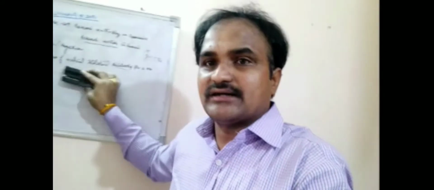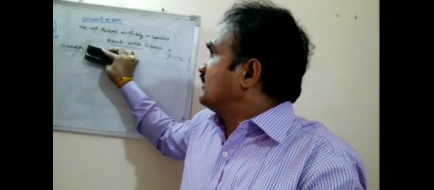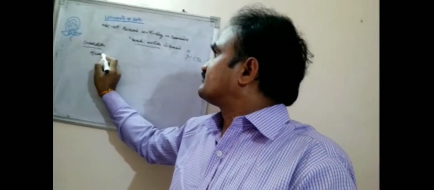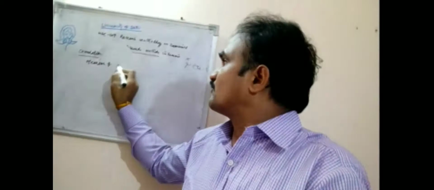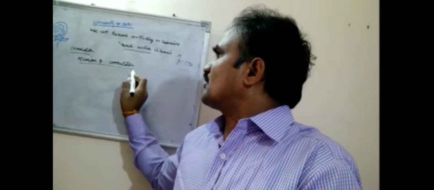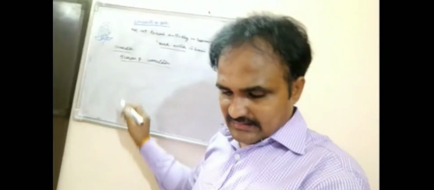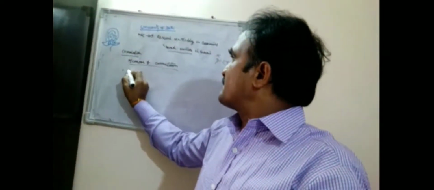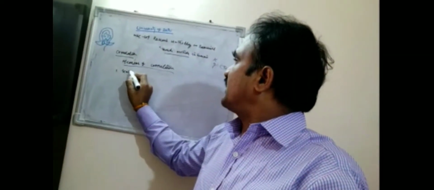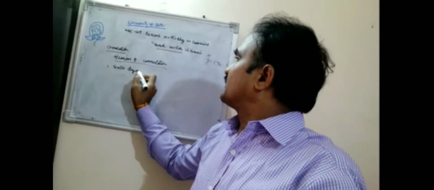What are the measures or methods of correlation? One is the scatter diagram method.